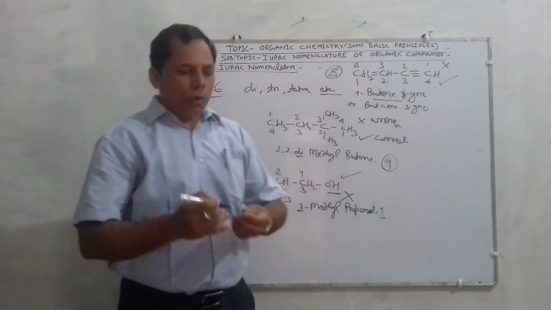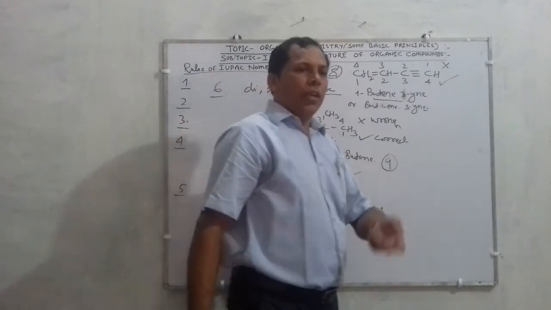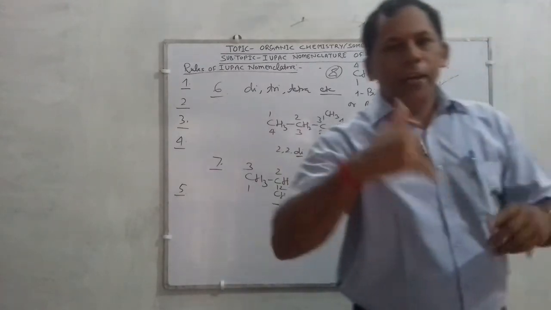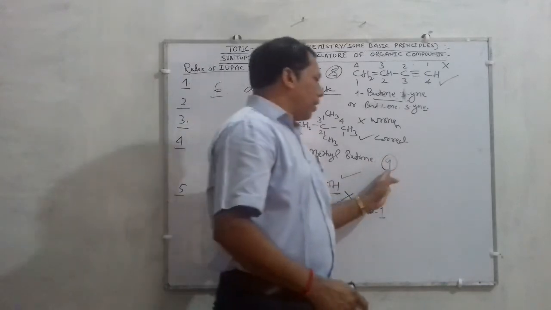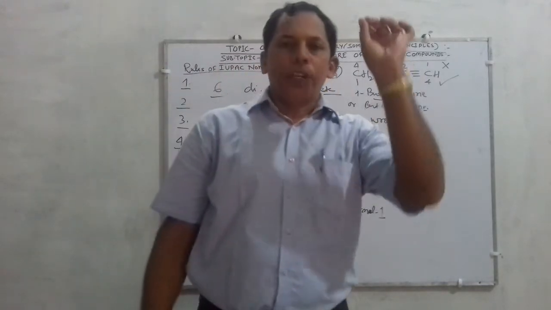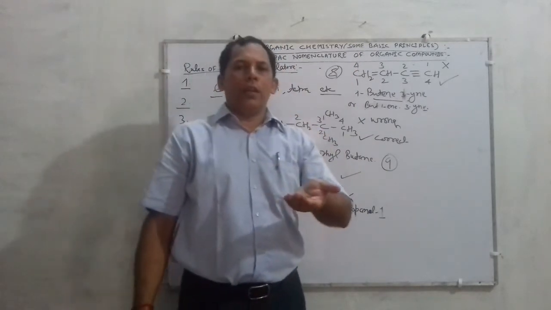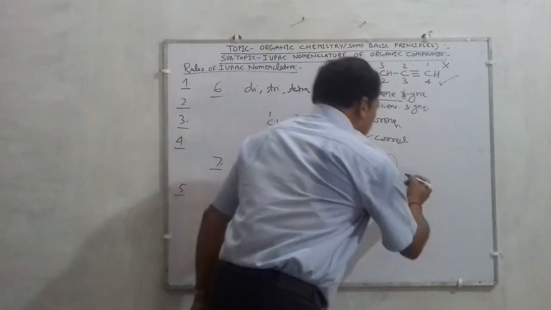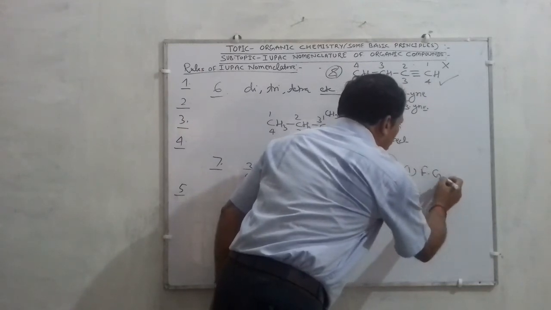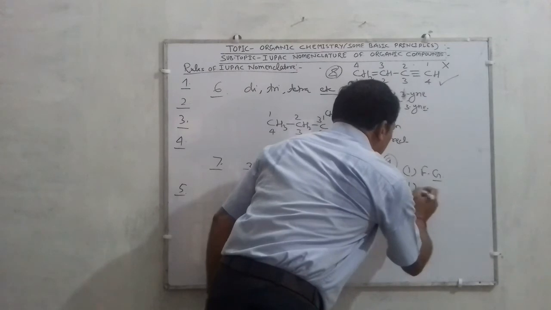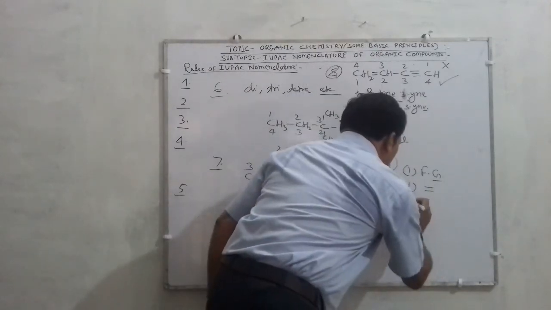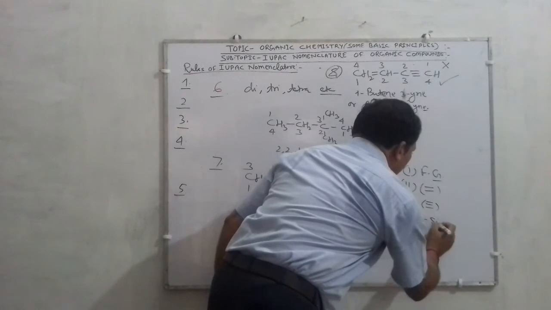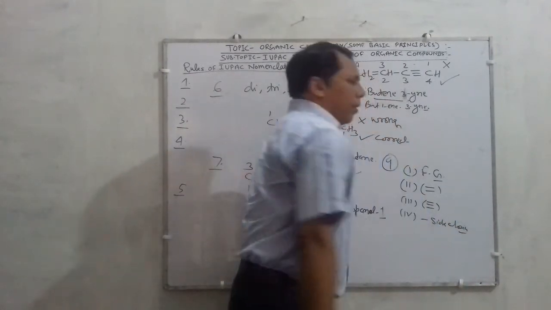If you are interested, then you can note it down. The last rule of IUPAC: if an organic compound contains a side chain, double bond, triple bond and functional group also, then numbering of carbon atoms follows this order. First the functional group gets preference, second the double bond, third the triple bond, and lastly the substituent, meaning the side chain.